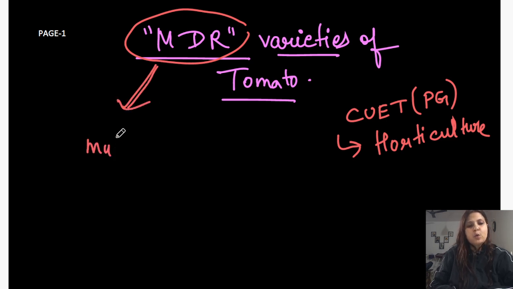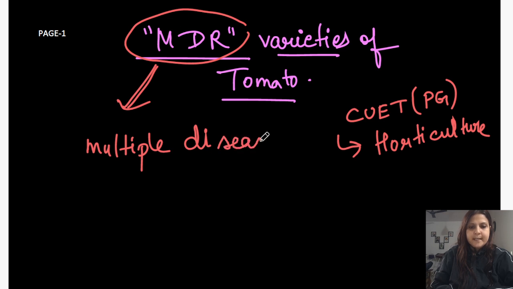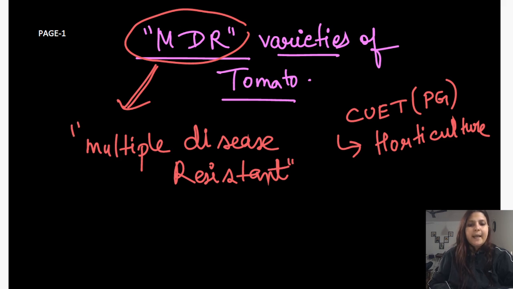MDR refers to any variety that is multiple disease resistant. So what does the term multiple disease resistant mean? Any variety that shows resistance to more than one disease is known as a multiple disease resistant variety. In several horticultural crops, several kinds of MDR varieties have been released. But since our topic for today's session is MDR varieties of tomato, we will restrict ourselves to tomato only.